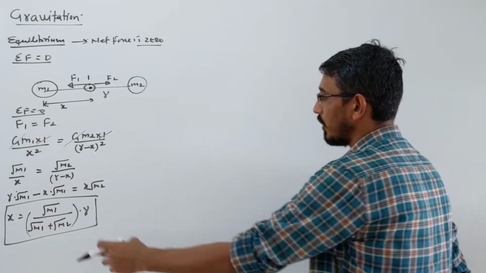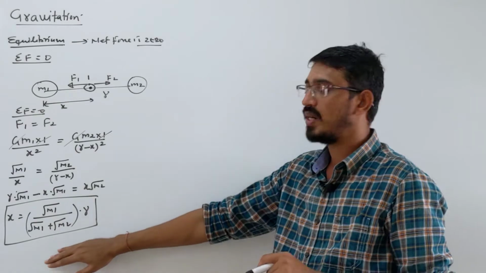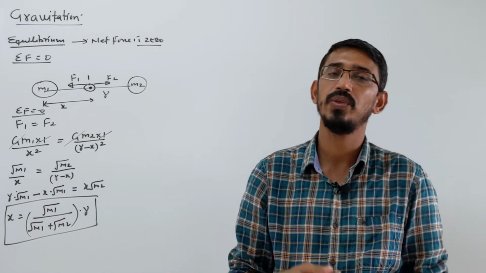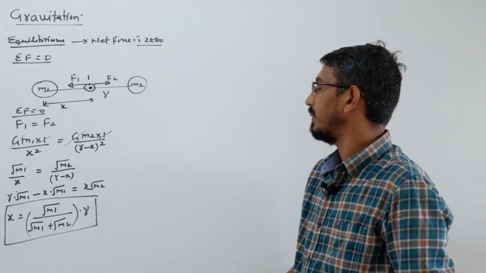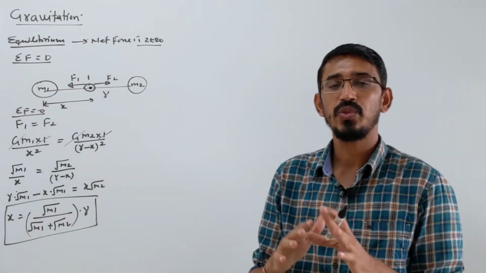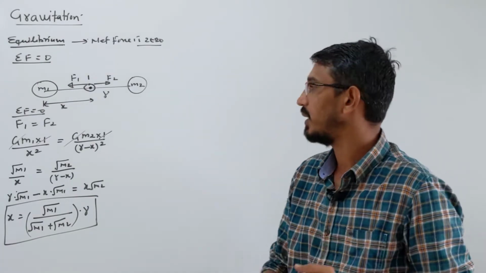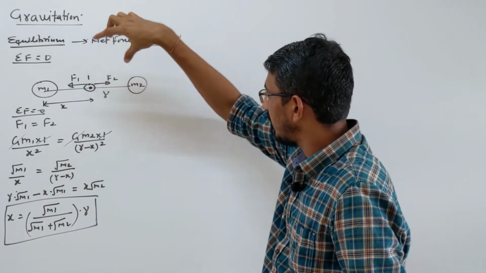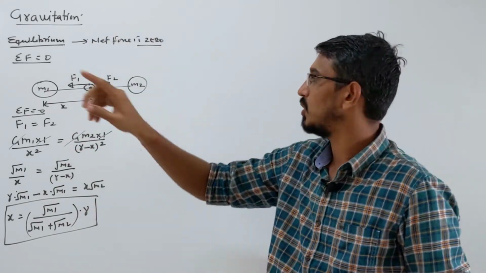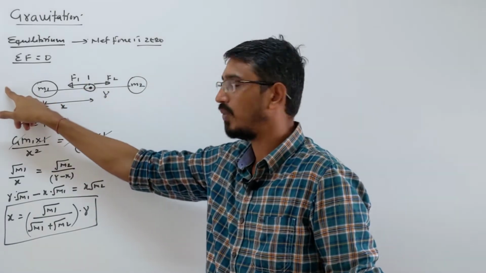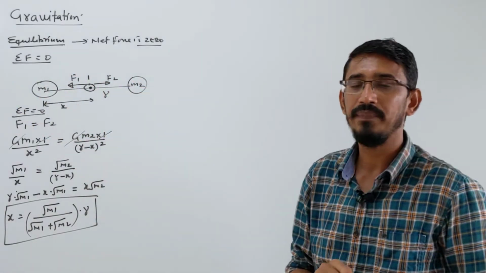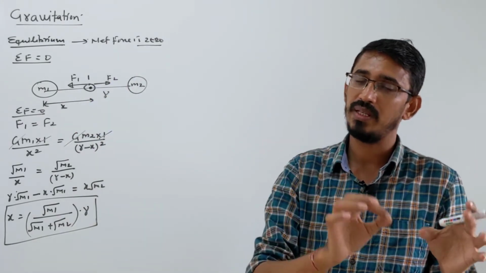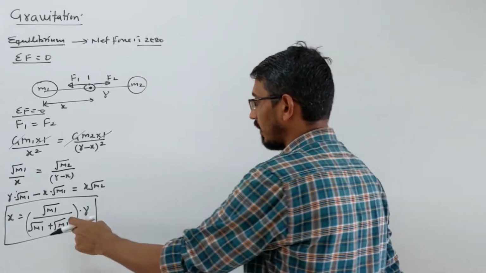So directly also you can remember this formula, and the same formula will be in 12th class electrostatics also. Two charges are placed, where should I put a third charge so that the net force on the third charge becomes zero? In that case we have two types of force, attractive and repulsive, so we get two conditions, but here there is only one condition because the force is only attractive. So when a point mass is placed between them, then only the force becomes zero. Suppose you put this mass here or here, then the force cannot become zero, that cannot be under equilibrium. So when the third mass is placed between these two masses, then only it can be under equilibrium.